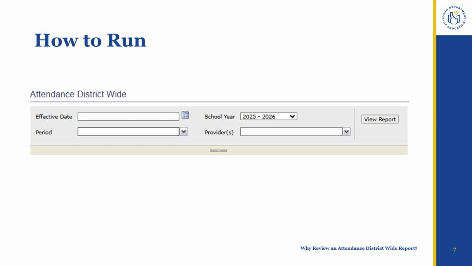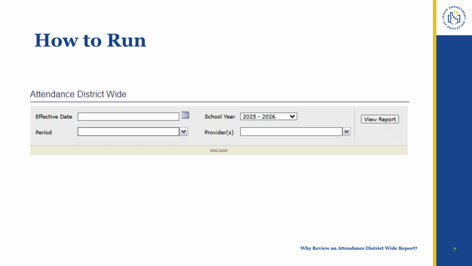Select the school year. Again, typically you'll choose the current school year, but you could also choose a past school year. Select period or periods you wish to include. Period 1 is the first week of school through the week ending the first Friday in November. Period 2 is the second week of November through the last week in February. Period 3 is from the first week of March through the last week of the regular school year. Do not choose period 4. At this time, period 4 will not generate report data.